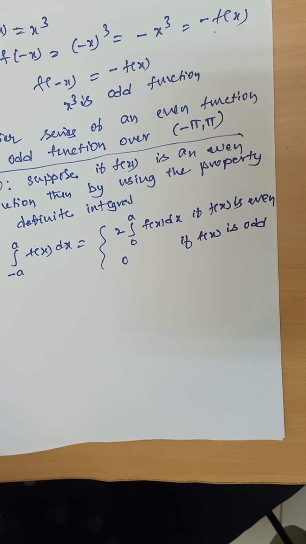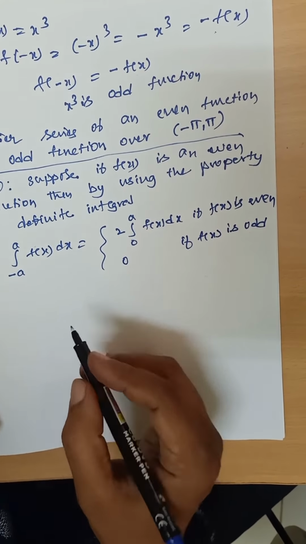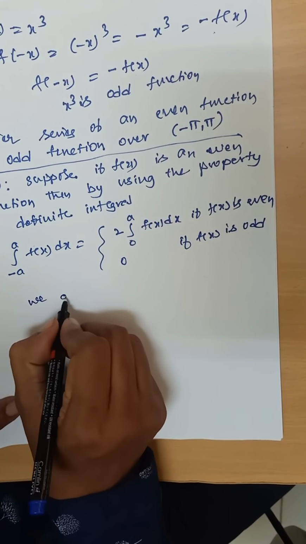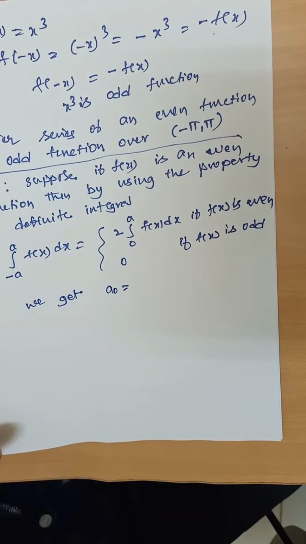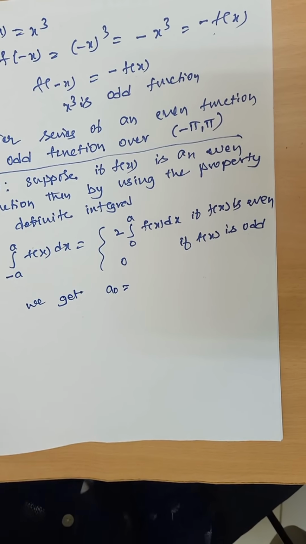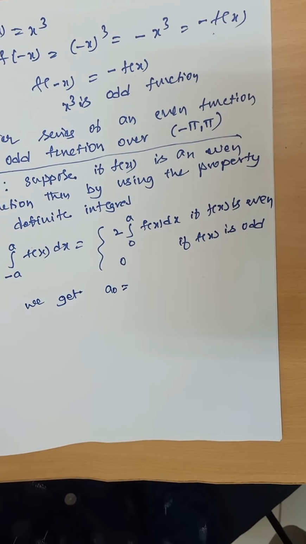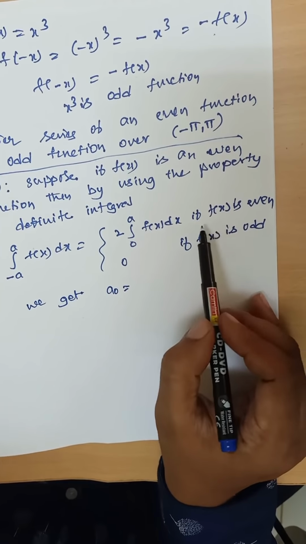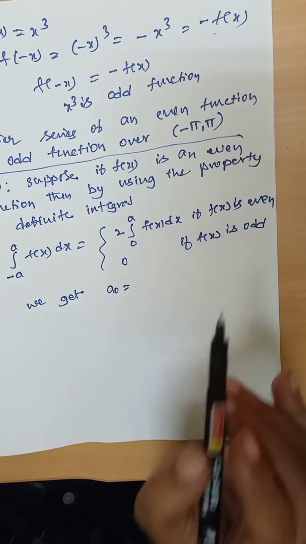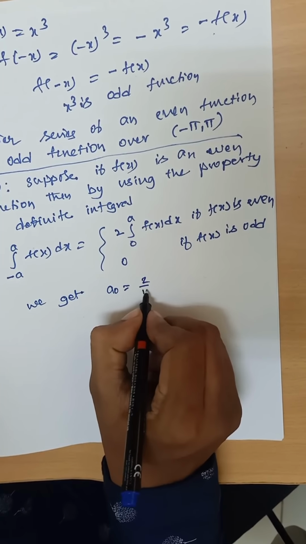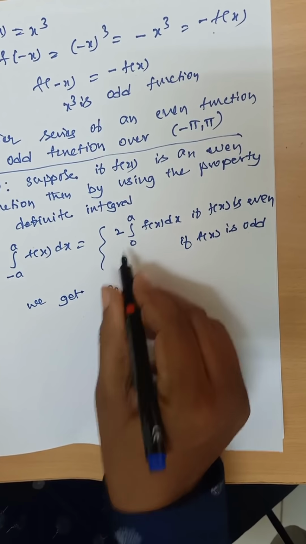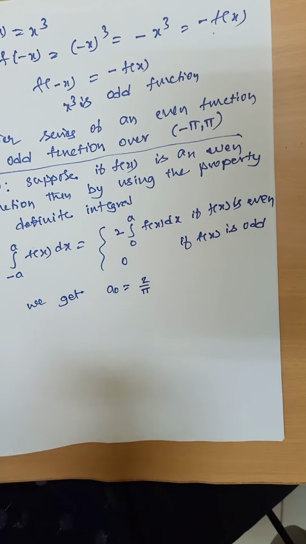Using this property of definite integral, we get the a0 formula. Actually the a0 formula is 1 by pi integral minus pi to plus pi f of x dx. For even nature of the given function f of x, we use 2 times by pi. Here the formula is changed.